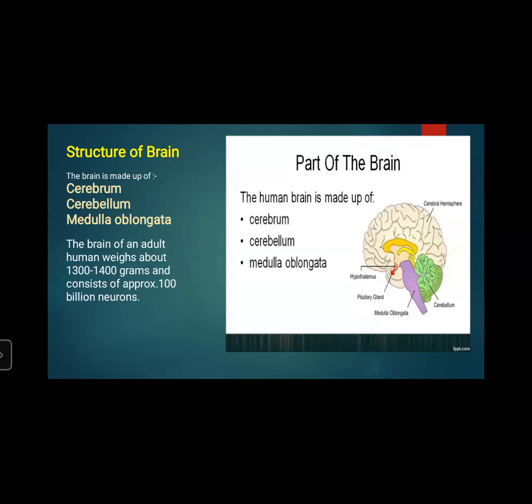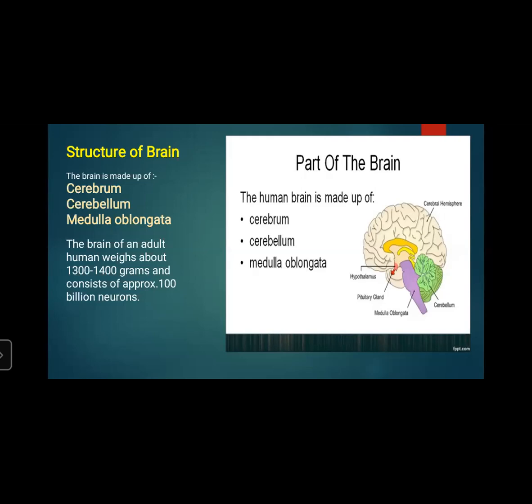The human brain is made up of cerebrum, cerebellum, and medulla oblongata. You can easily see that the cream color, or light color portion, the bigger portion, is the cerebrum, then the green color part is the cerebellum, and the purple part is the medulla oblongata.